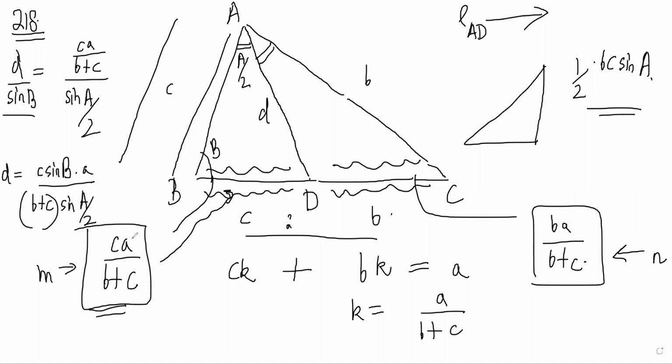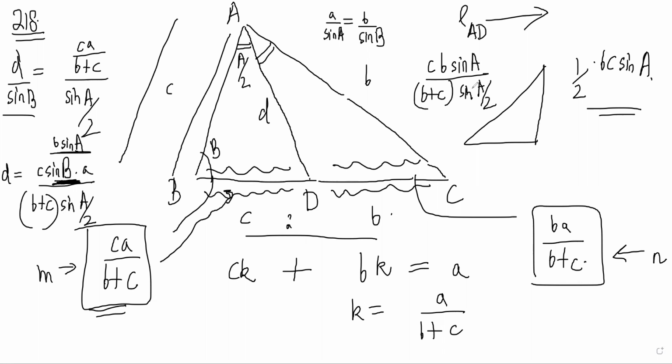Correct. And a sine B can be written as b sine A. Why? Because a by sine A is equal to b by sine B, right? So clearly a sine B is b sine A. So instead of a sine B, you can write b sine A. It becomes cb sine A by (b plus c) sine A by 2, which is the same thing that we got in the area method also. You'll get this as 2 cos A by 2, right? Yes, sir.